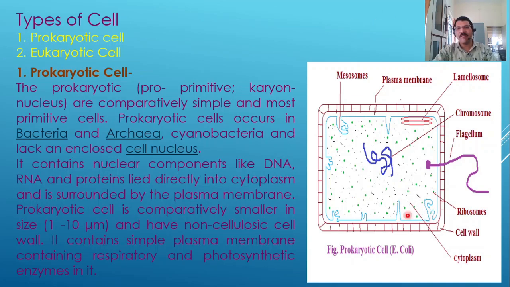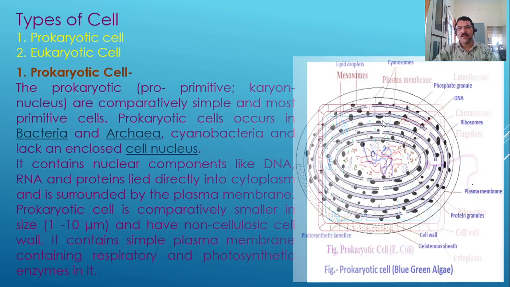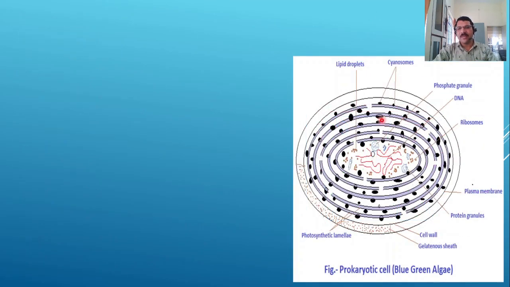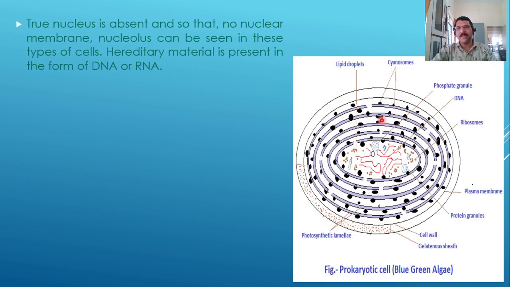This is the cell of E. coli. It is a prokaryotic cell. Now you can see here another type of prokaryotic cell. It can be seen in blue-green algae. In prokaryotic cells the true nucleus is absent, so no nuclear membrane or nucleolus can be seen.